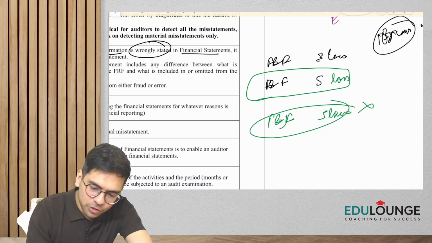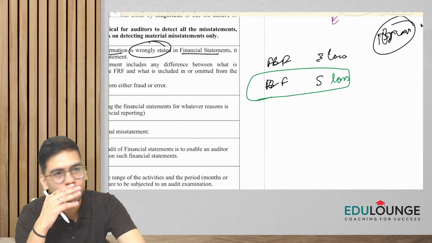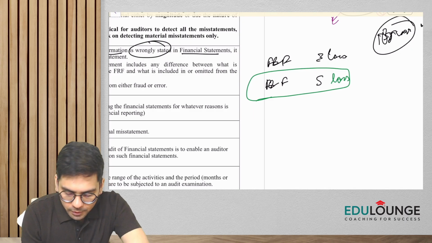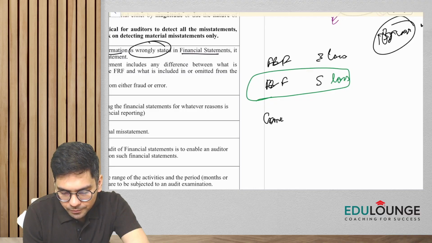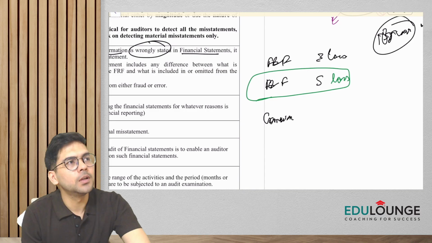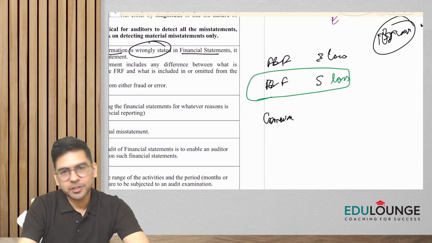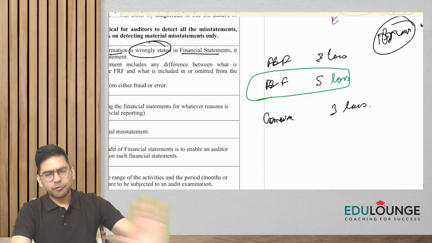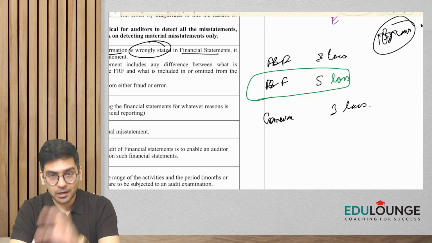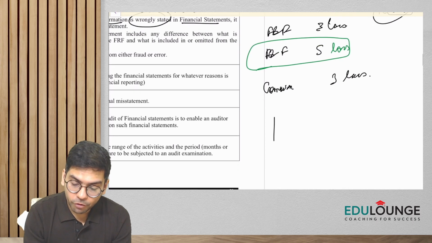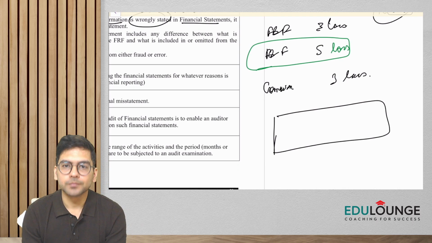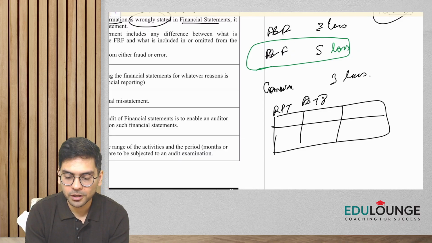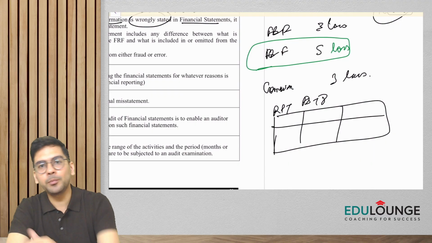Okay, and it's not just, guys, about making entries. Let's say there is a transaction. Certain commission was given to the director's son, and the amount is 3 lakh rupees. They have shown it properly, no issues about it. However, they forgot to disclose the related party transactions as per AS 18. They did not give the disclosure. Again, will it be a misstatement?